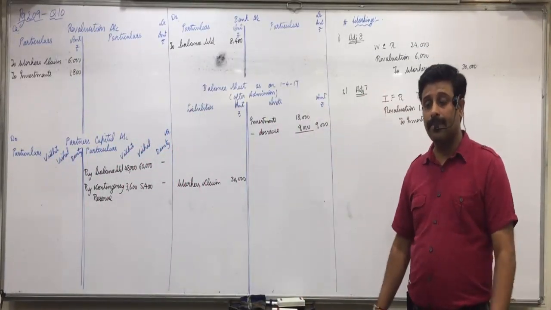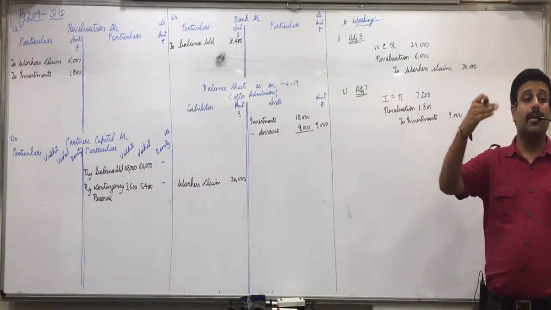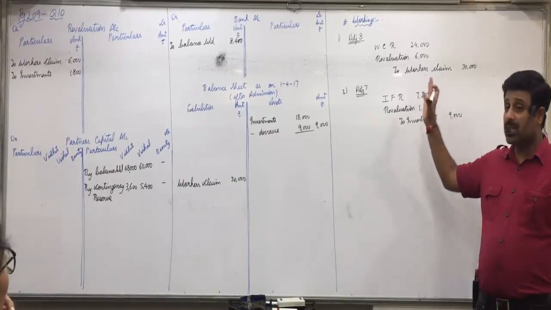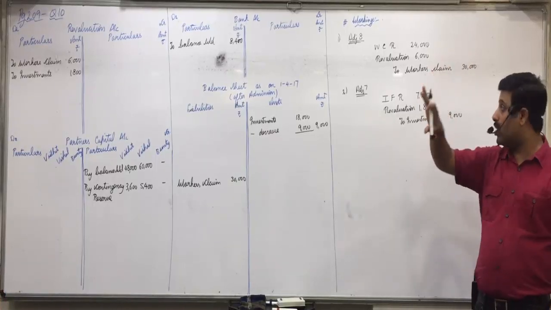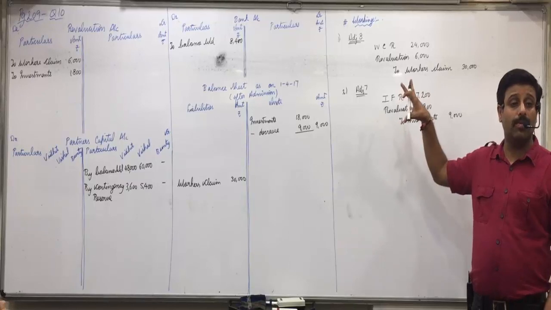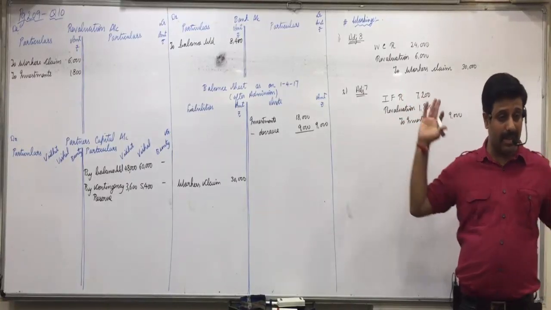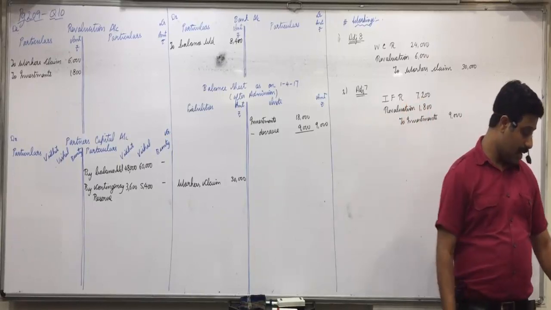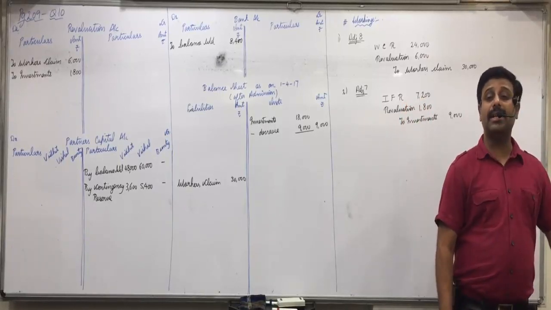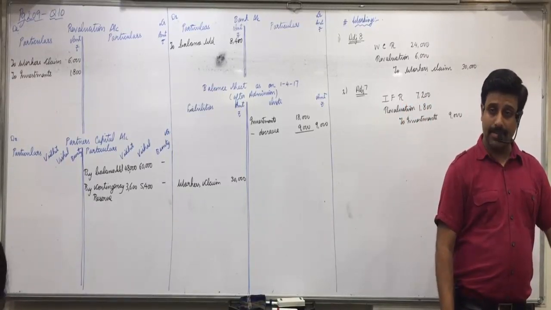Are you okay with this? So last lecture I gave you objective questions of that kind as homework. Today you'll get this kind of objective questions in homework, where amount is insufficient. Is everyone clear with these entries also? From balance sheet, nothing else to be distributed between the partners.